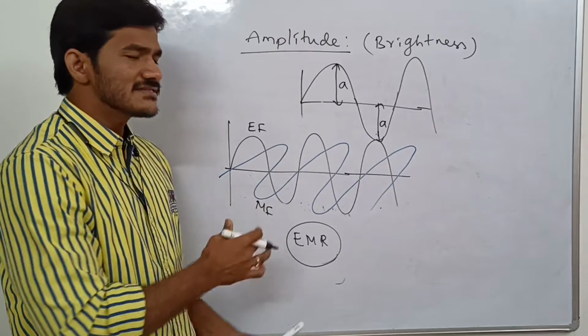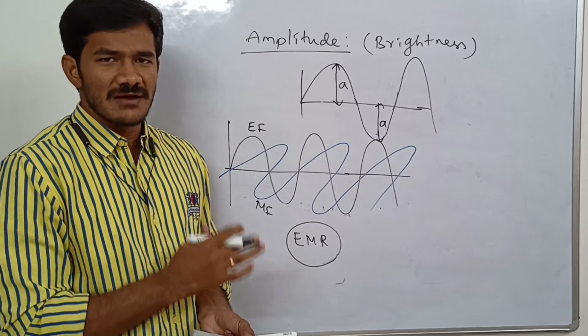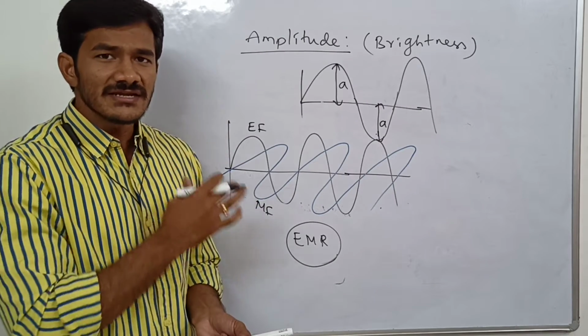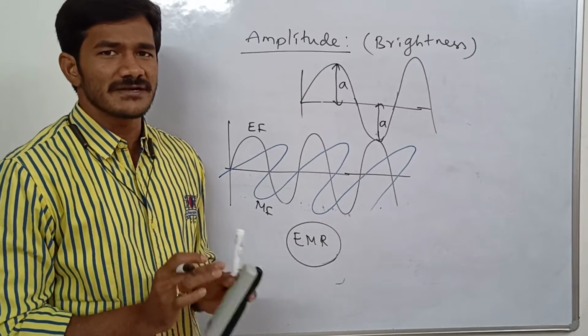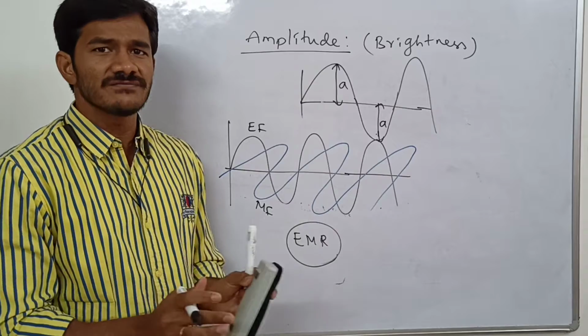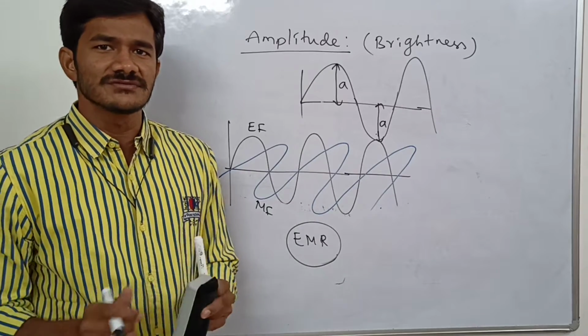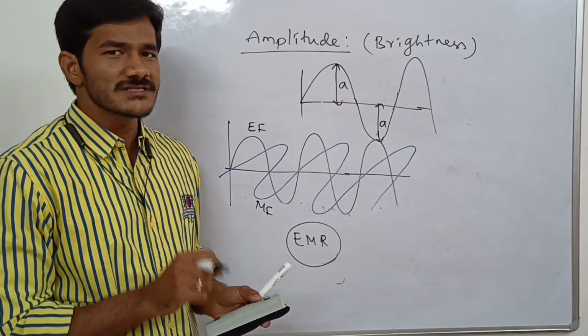If I write all these types of electromagnetic radiation, gamma rays, X-rays, in increasing order of their wavelength, that is said to be the electromagnetic spectrum. A bunch of electromagnetic radiations is said to be the electromagnetic spectrum.